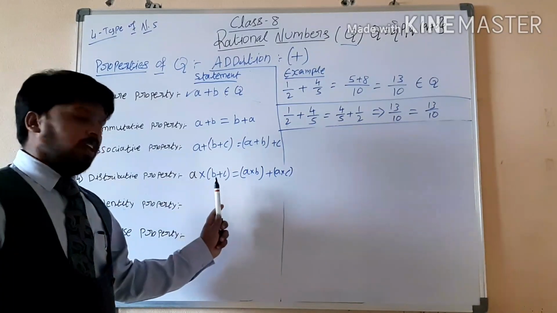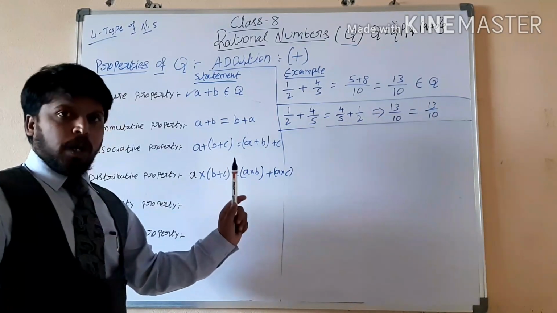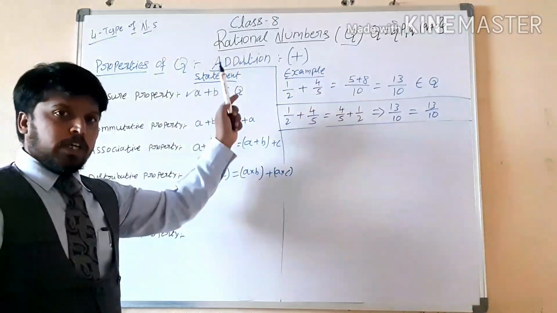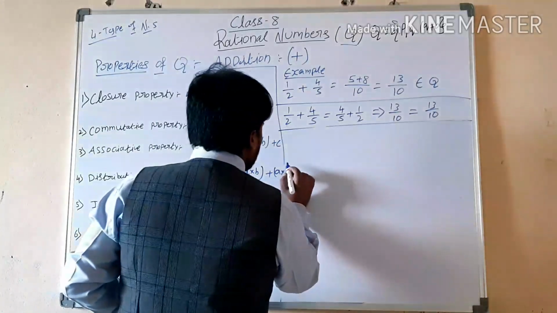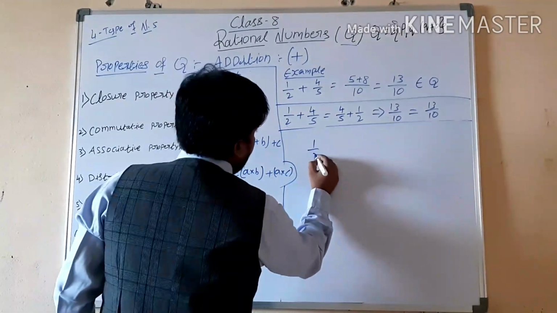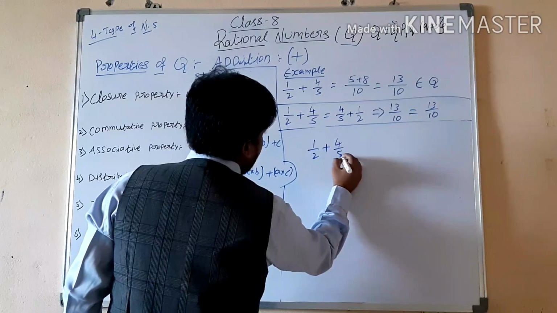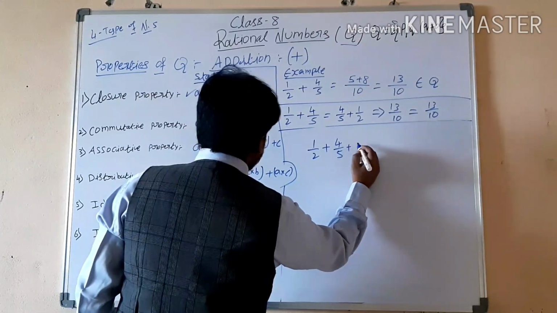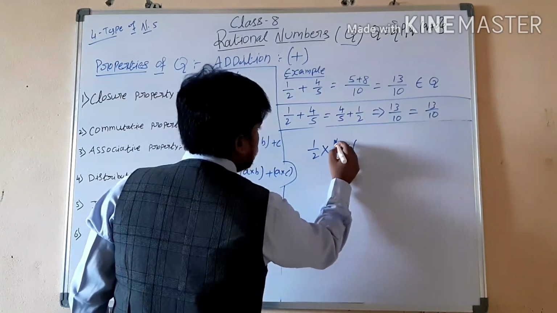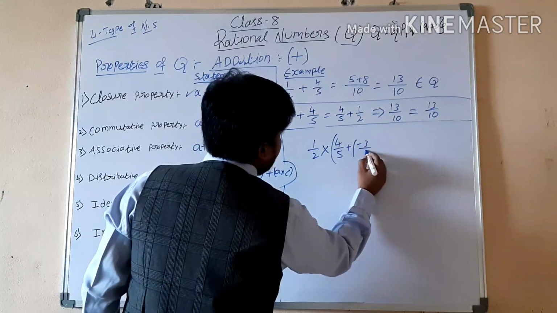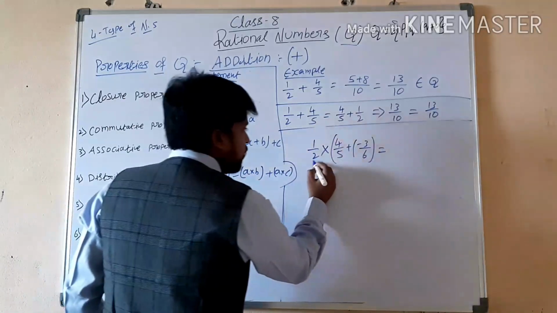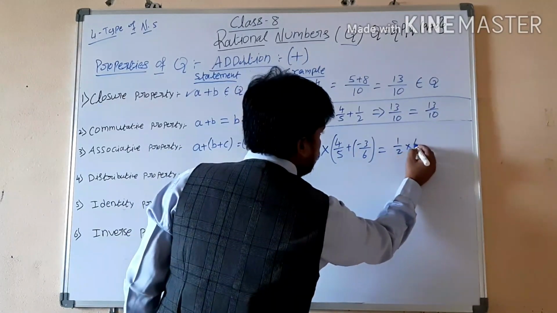That means we have to take three rational numbers and we have to multiply. So when we are doing the multiplication, under multiplication, now only we will take the example. So now we will take example 3. That means 1 by 2 into 4 by 5 plus minus 3 by 6 is equal to, that means A into B, no? That means 1 by 2 into 4 by 5.